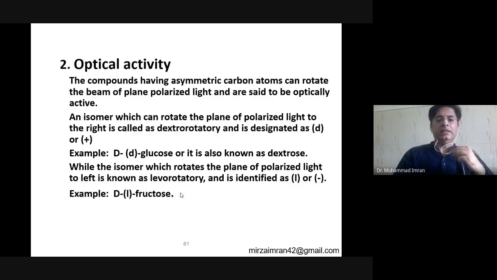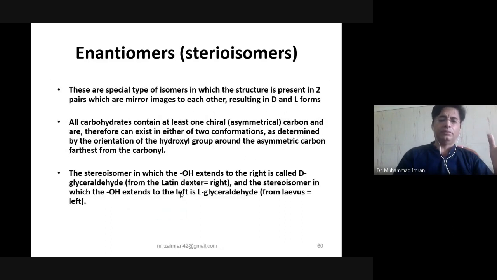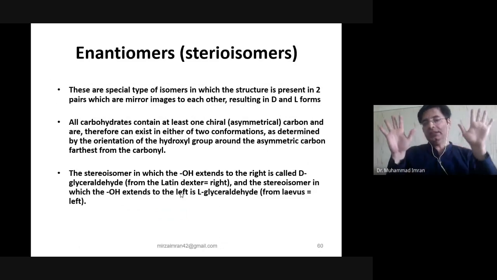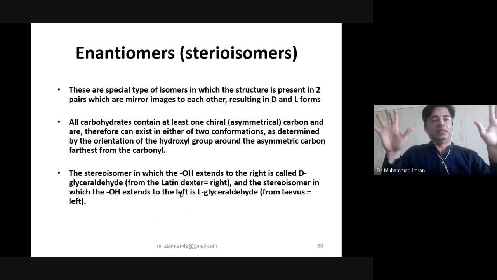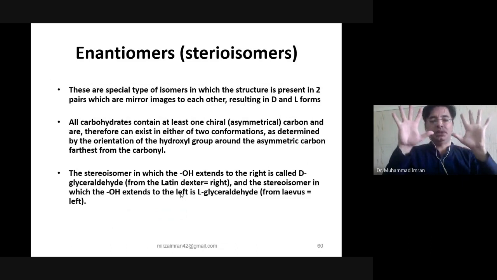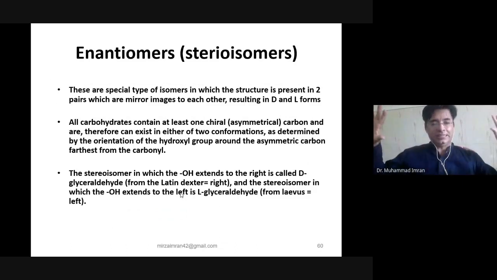So you can also define it: if most of the hydroxyl groups on the monosaccharide are on the right side, it is dextrorotatory, and if on the left side, it is levorotatory. They are mirror images of each other, but they cannot be superimposed on each other.